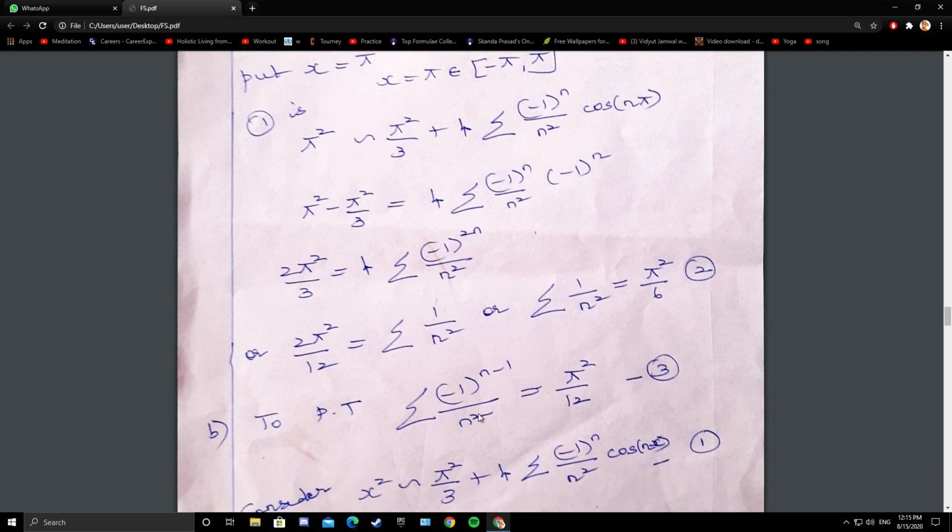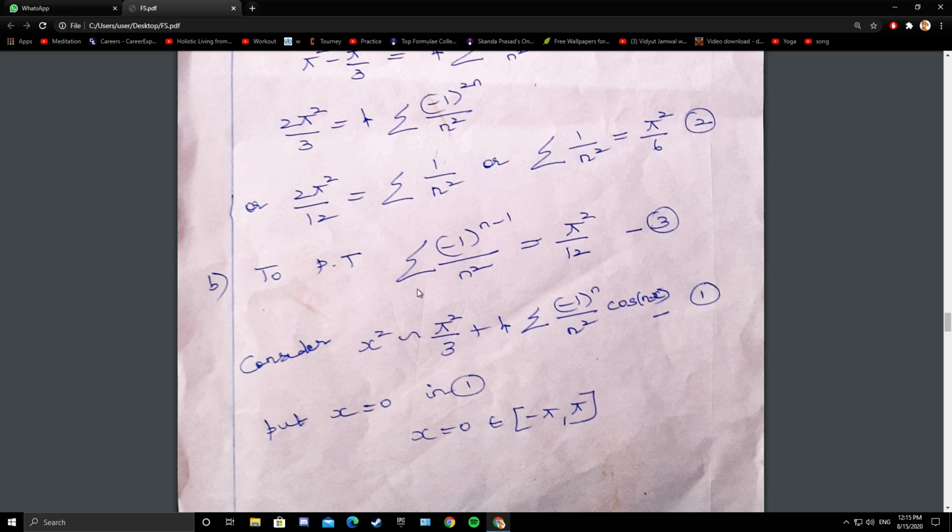Now we have to prove the b part: summation (-1)^(n-1) by n square equals pi square by 12. So take up the Fourier expansion, x square equals pi square by 3 plus 4 times summation (-1)^n into cos of nx by n square.